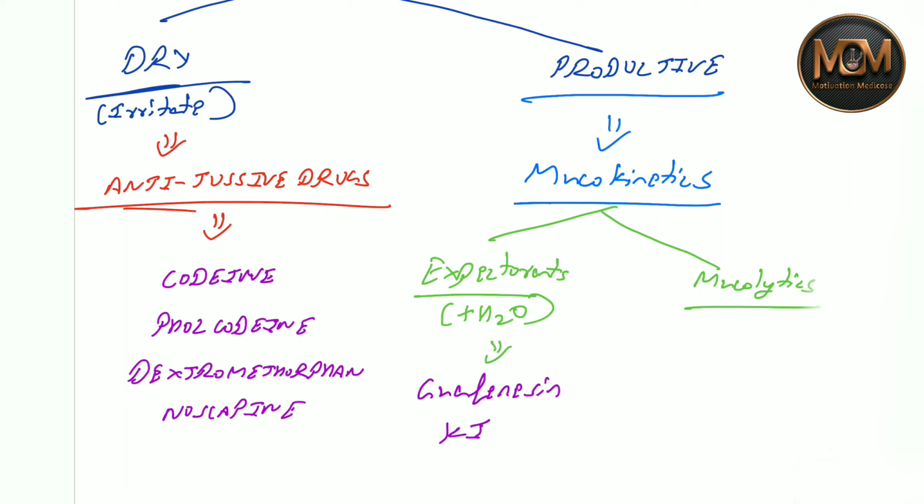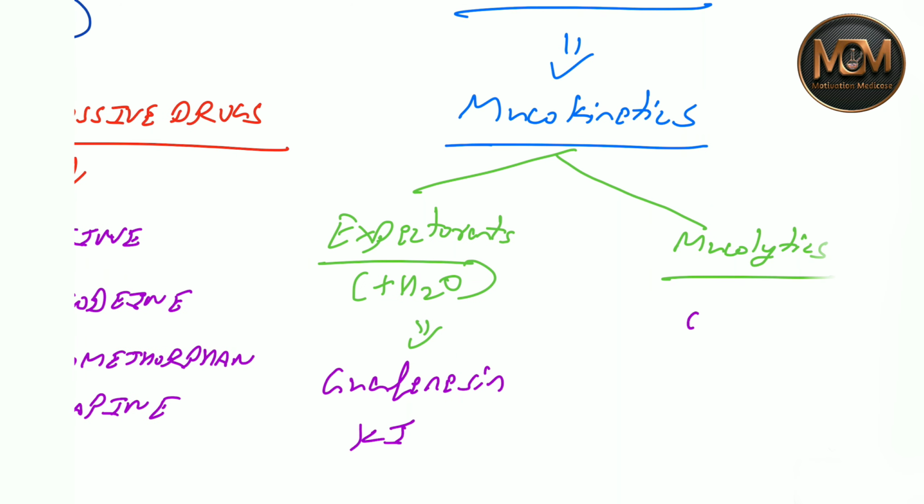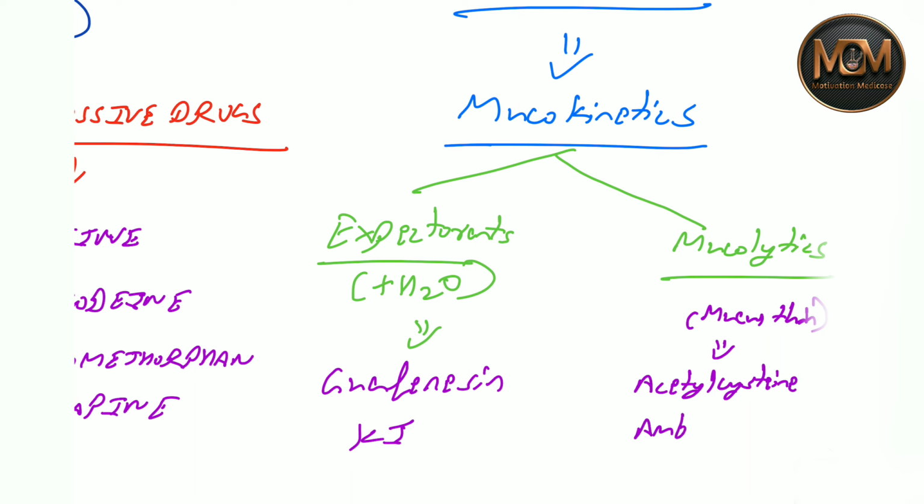The name mucolytics directly indicates that they are lytics, breaking the mucus and making the mucus thin. Drugs in this are acetylcysteine, ambroxol, and bromhexine.